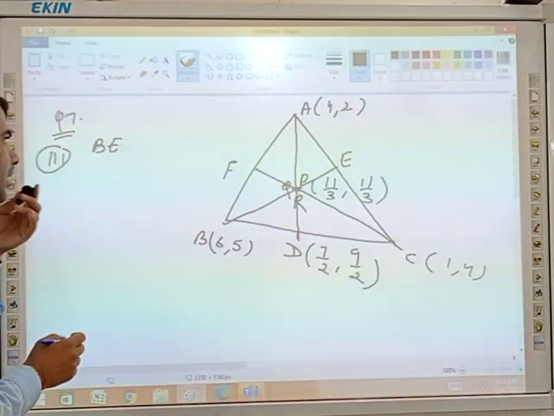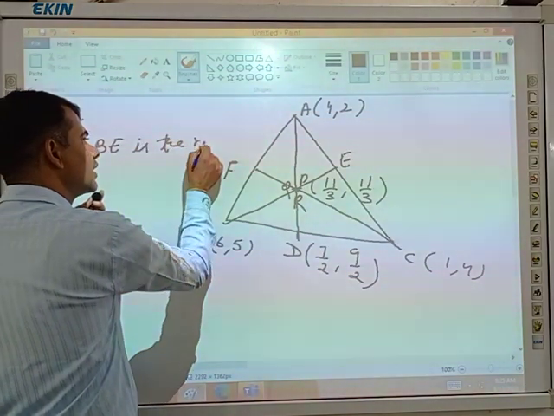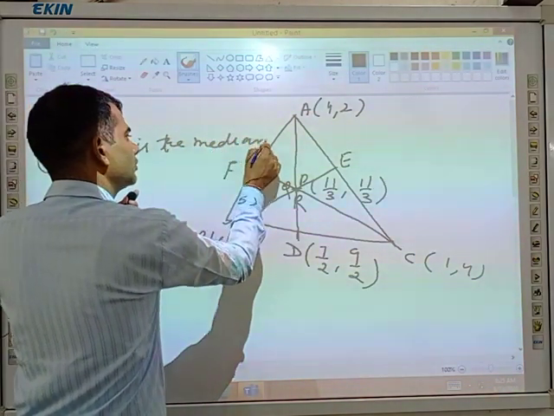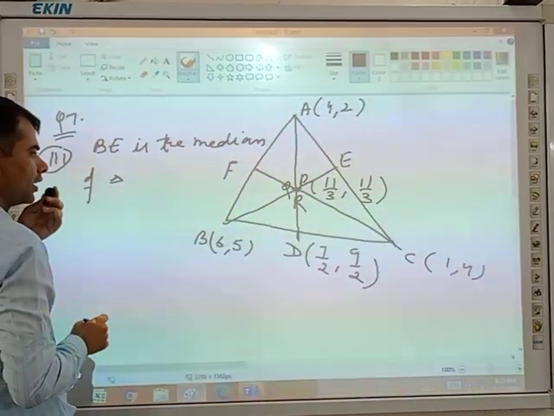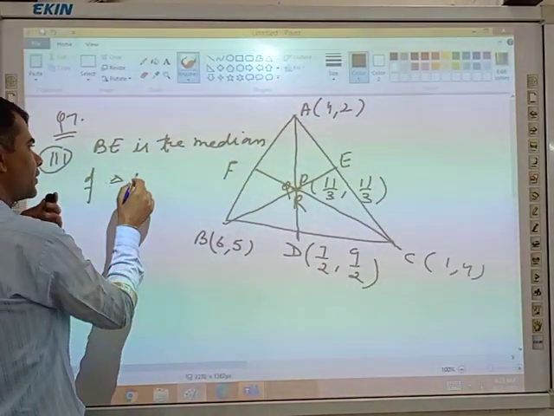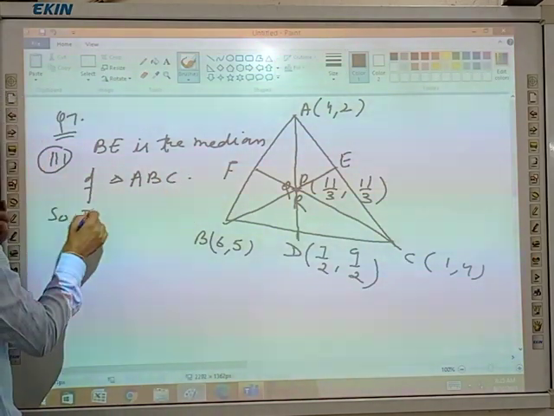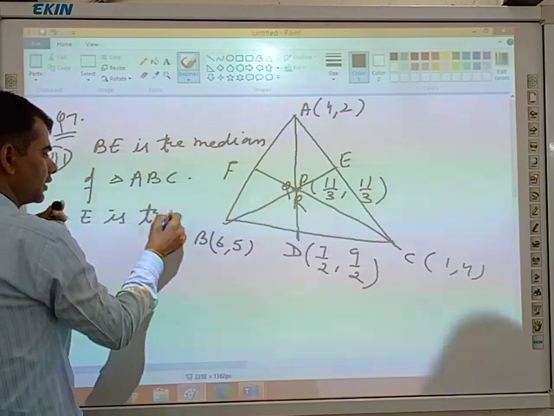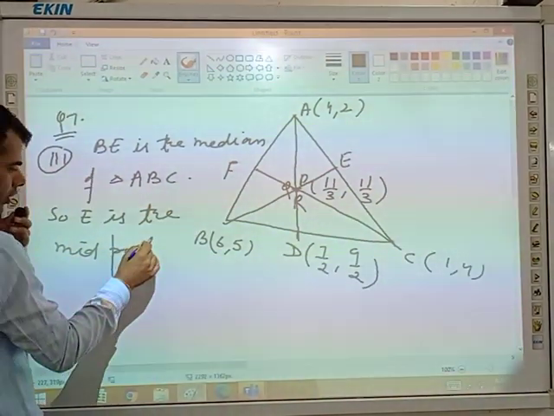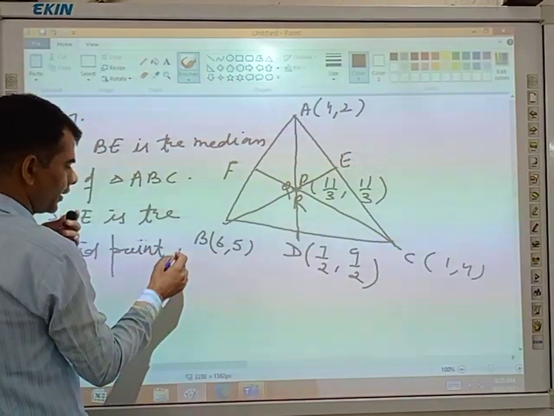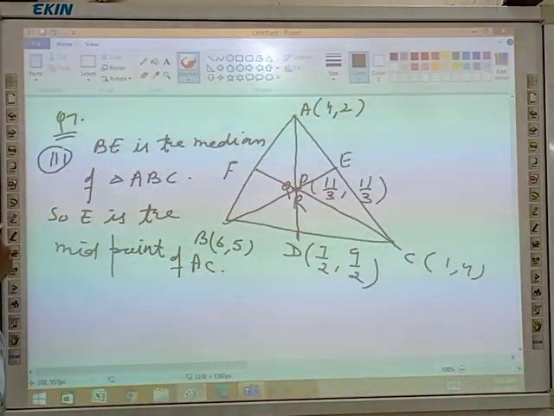BE is the median of triangle ABC. So E is the midpoint of AC.